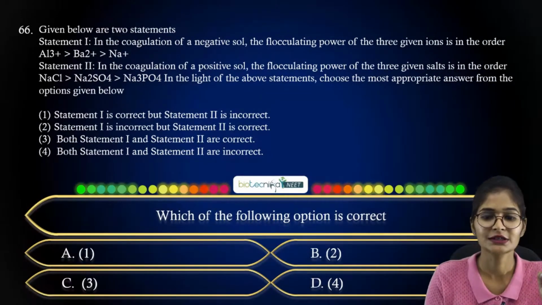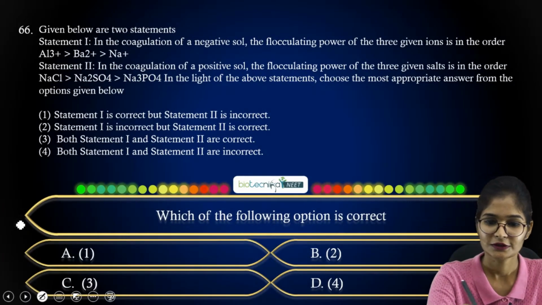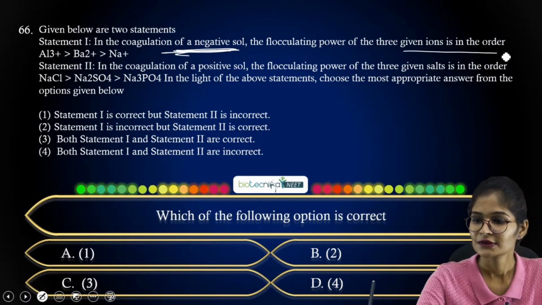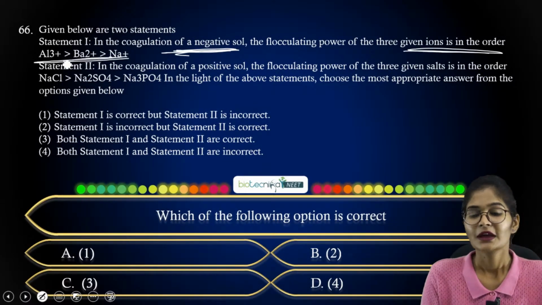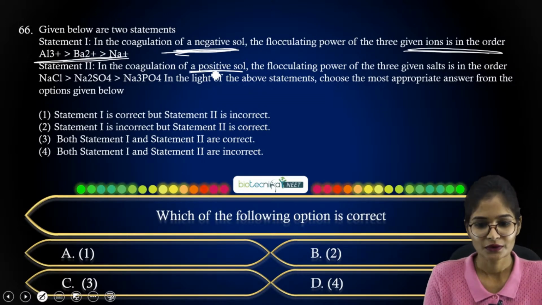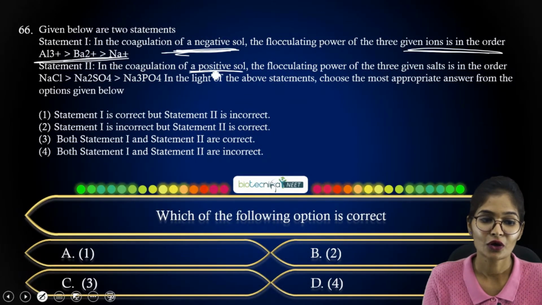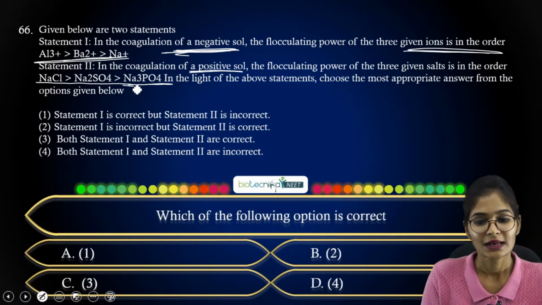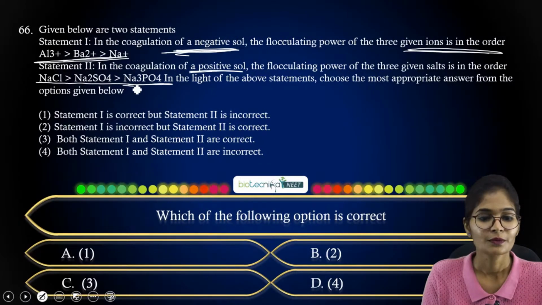So first they have considered the cation, with respect to the coagulation of negative sol, for Al3+, Ba2+, Na+. Now statement 2 is for the positive sol. In the coagulation of positive sol, the flocculating power of 3 given salts is in the order NaCl, Na2SO4 and Na3PO4. In the light of the above statements, choose the most appropriate answer from the options given below.